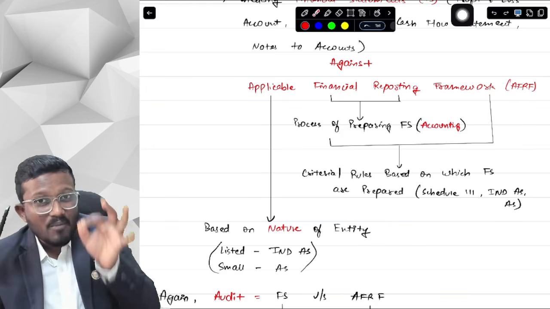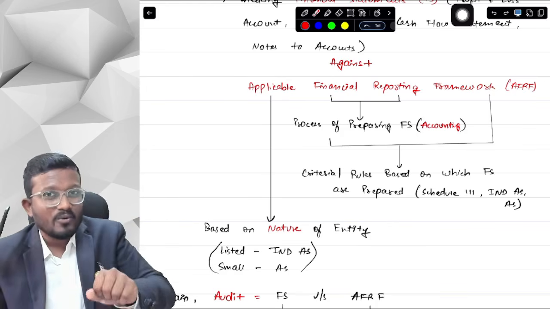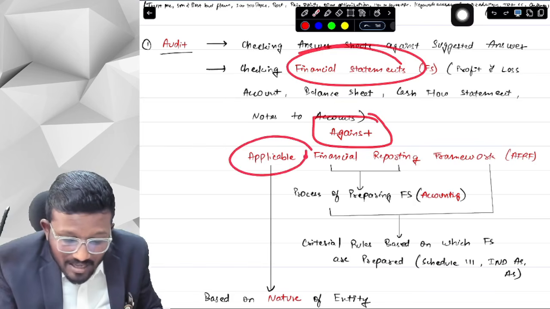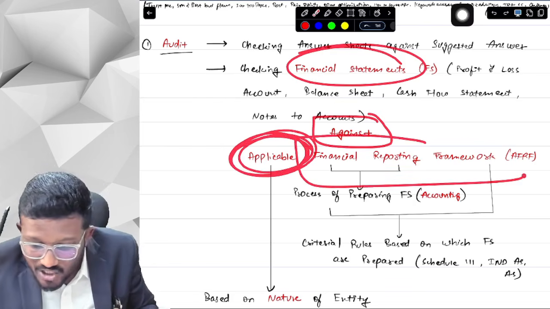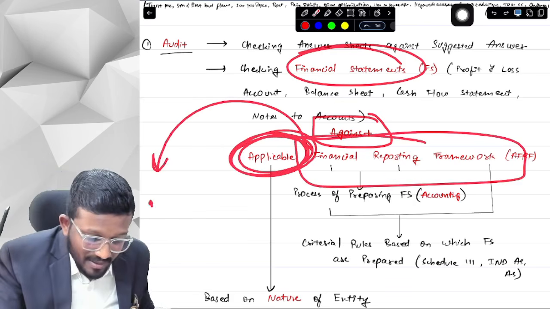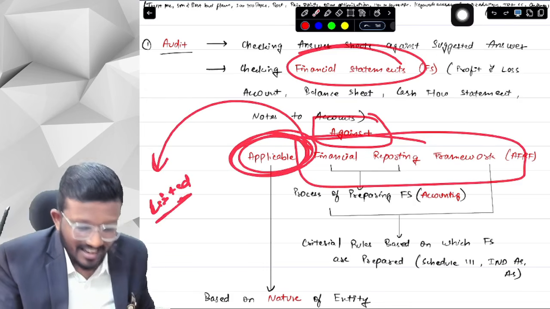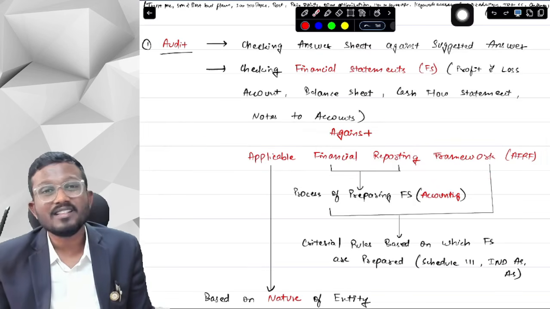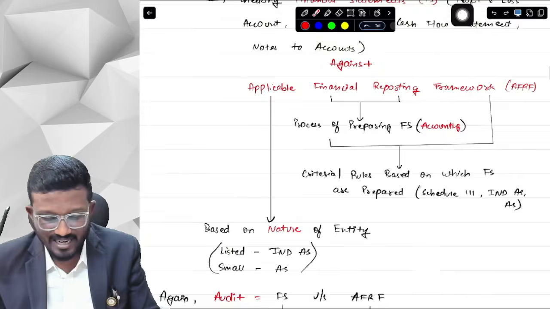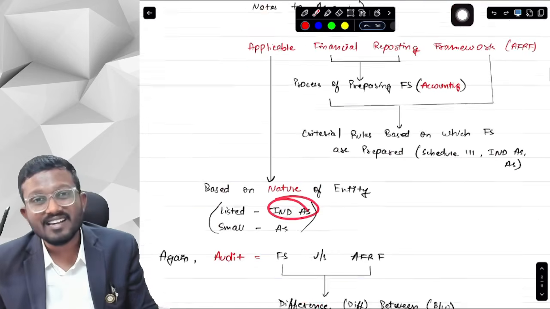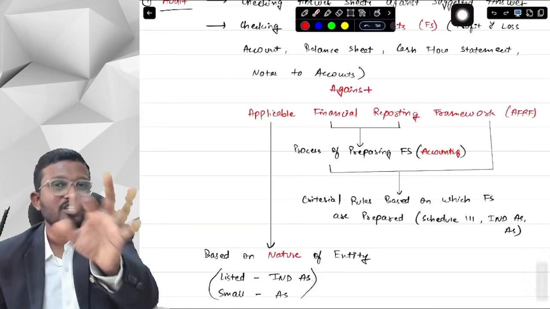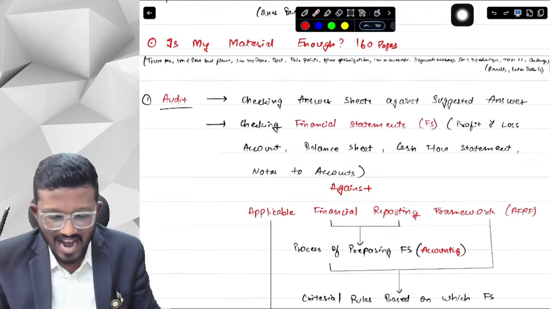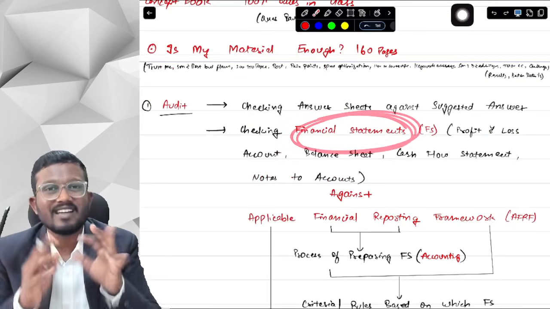So if I am auditing a listed company, what I have to do is check the financial statements against the applicable financial reporting framework that applies to that particular listed entity. That is why it is called the applicable financial reporting framework. In a listed entity, what financial reporting framework is applicable? That is Ind AS. So we have to check, based on that, whether the financial statements are made correctly or not, because that is our only task.